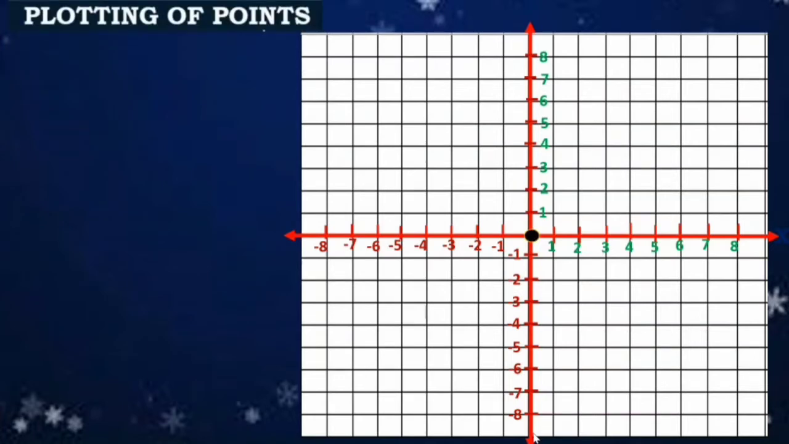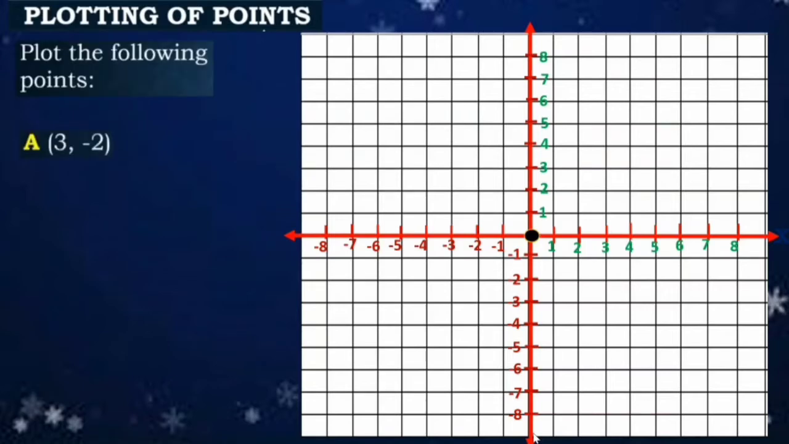Next. So let's proceed with plotting of points. So plot the following points. Okay, but before that, so this is our x-axis. I forgot to write the x. Okay, so this is our x-axis and this is our y-axis. Okay po. So wag po natin kalimutan, lagi tayong maglalagay, this is our y, this is our x. Sa mga baguhan pa lang kasi nakakalito.